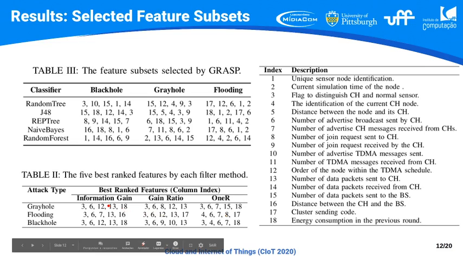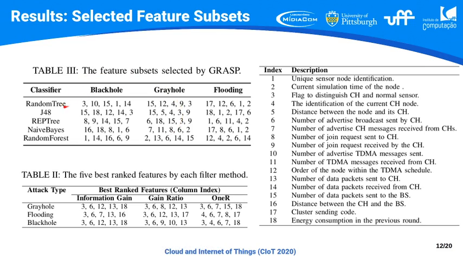So it's not the best choice, because as we can see here, when we use GRASP for each classifier algorithm, there are different features selected to compose the best feature selection subset. Each number here represents a feature index, and the description of each feature is listed here. All these features are captured from the WSN dataset.